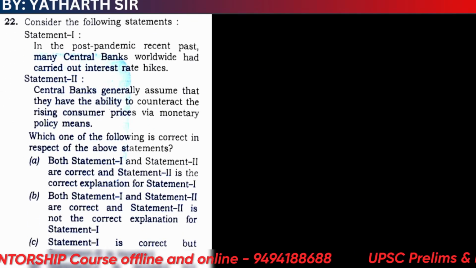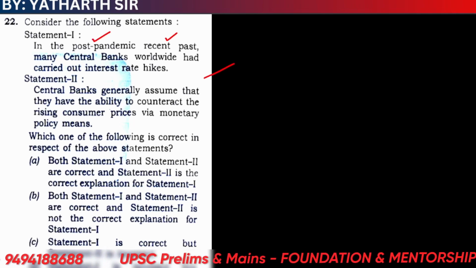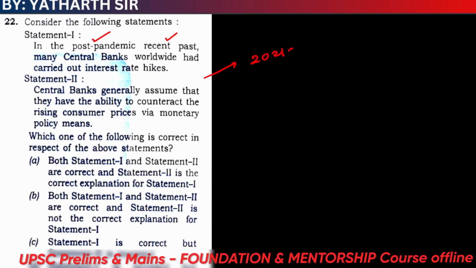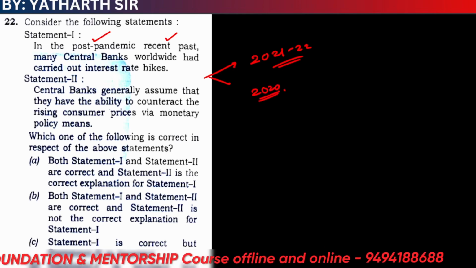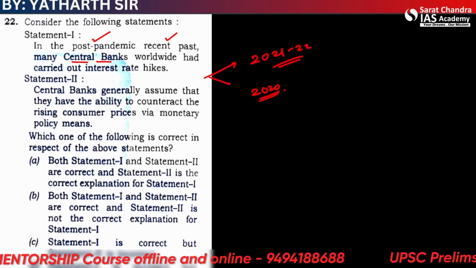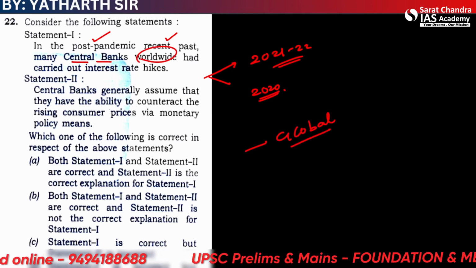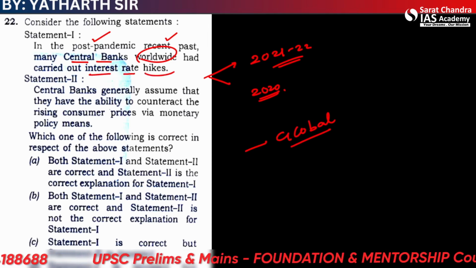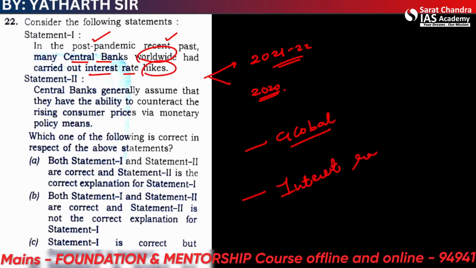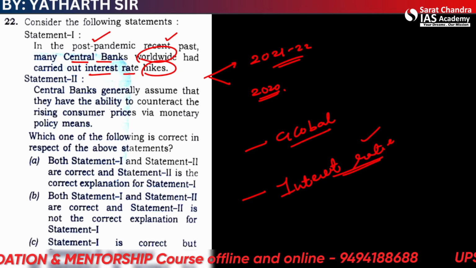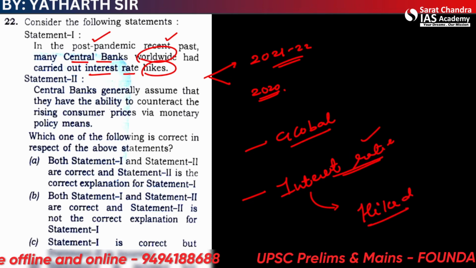So the question talks about the post-pandemic, recent past. That means it is talking around the year 2021-22 as the COVID came in 2020. Many central banks worldwide, so it's talking about the global economy, had carried out interest rate hikes. There's something known as interest rate, so this we should know about. We'll see what it is. And it's saying that it was hiked. That means this was raised.